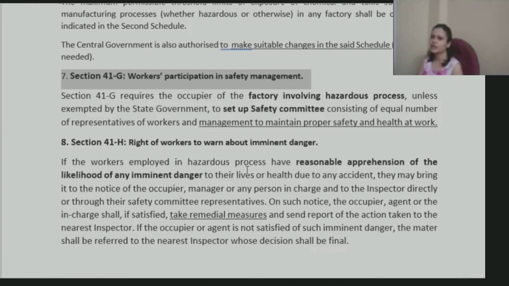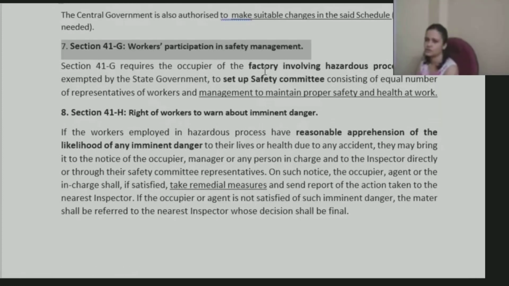And in labor law, you would see in many cases it says that workers should be involved in decisions of the factory, just to ensure that those decisions are not hampering their rights. So this also is a provision wherein this is being mentioned, that workers also should be participating in those safety matters whenever a decision needs to be taken.